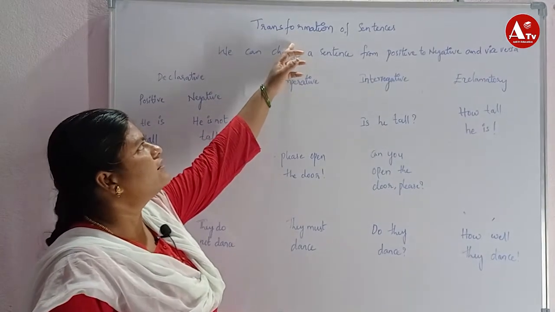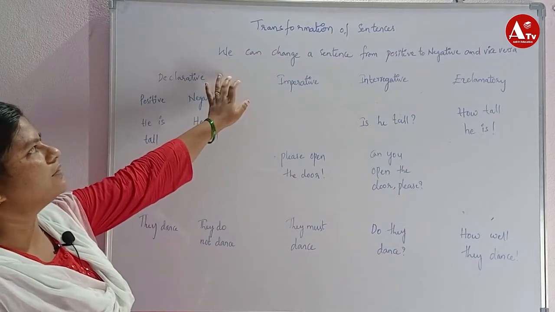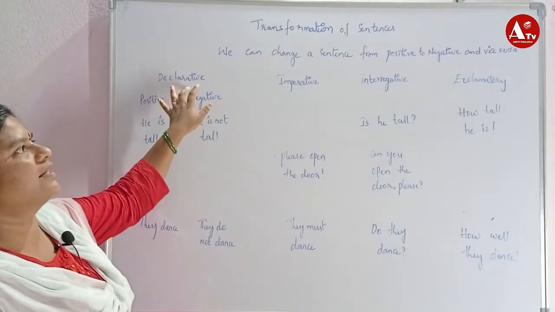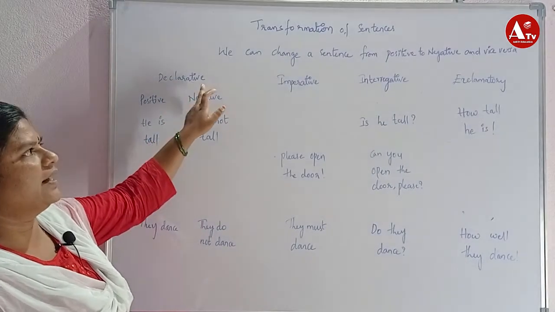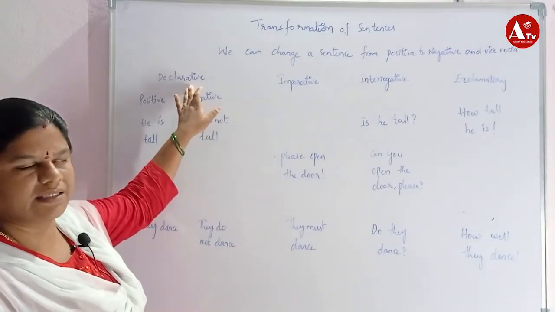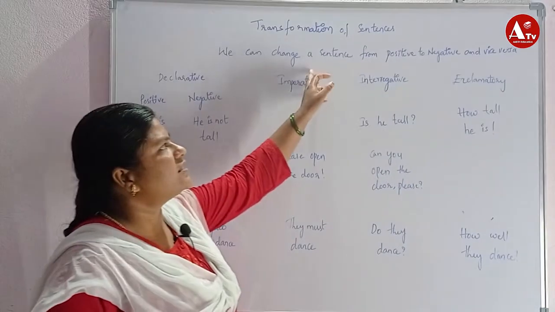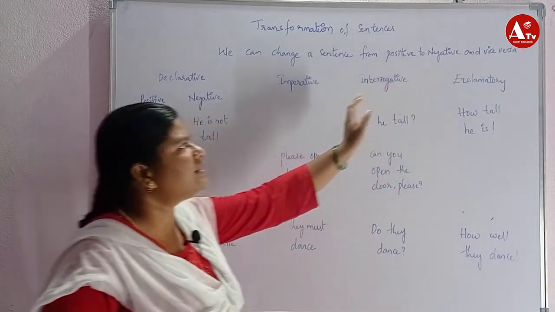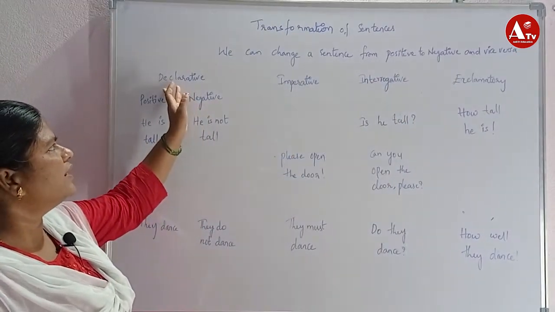Transformation of sentences. In declarative sentences, we can change the sentences into positive and negative sentences. We can change sentences from positive to negative and vice versa, and only in declarative sentences.